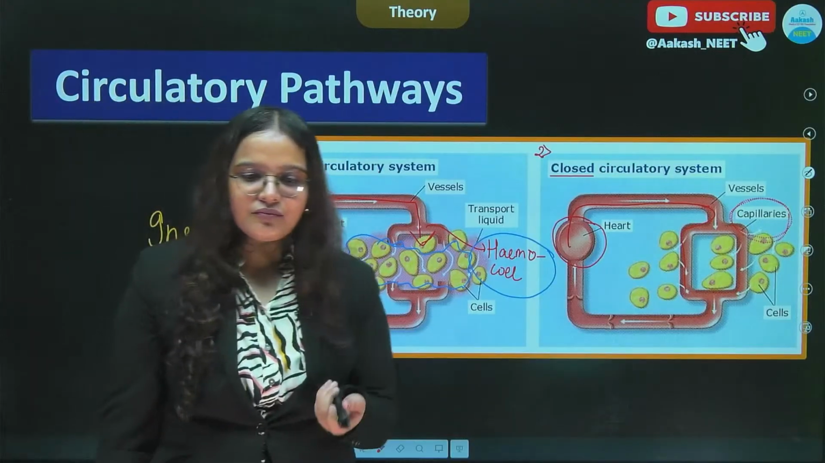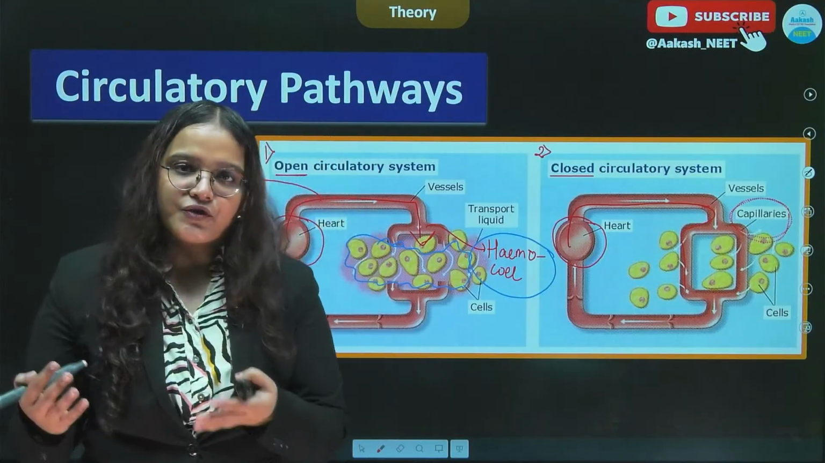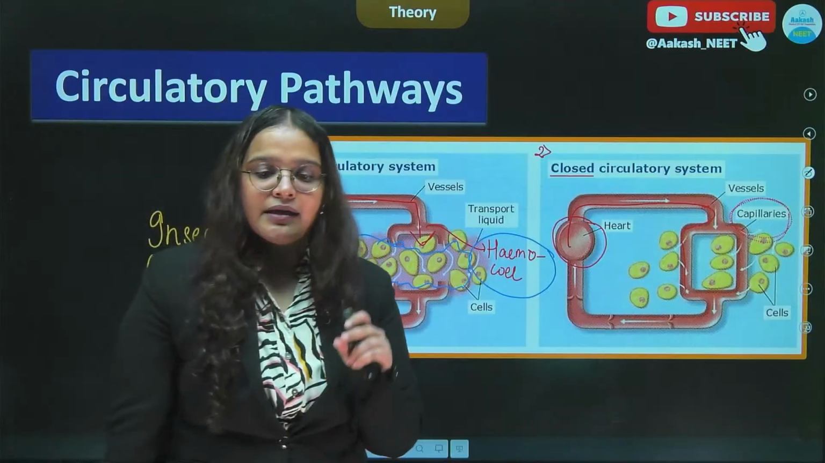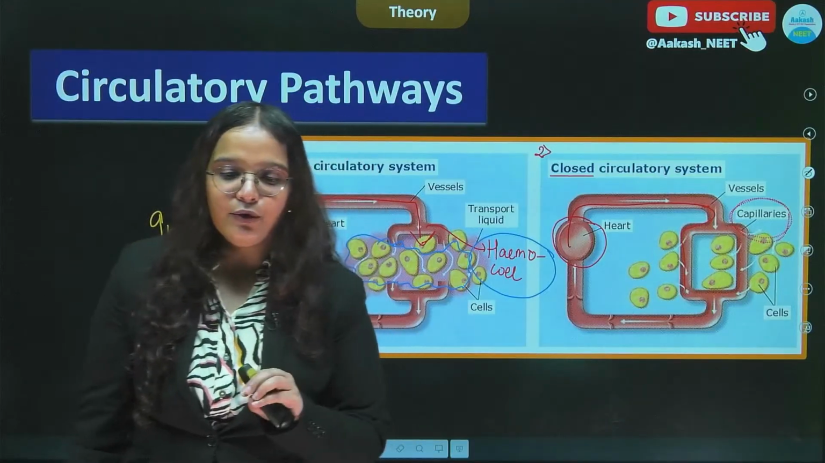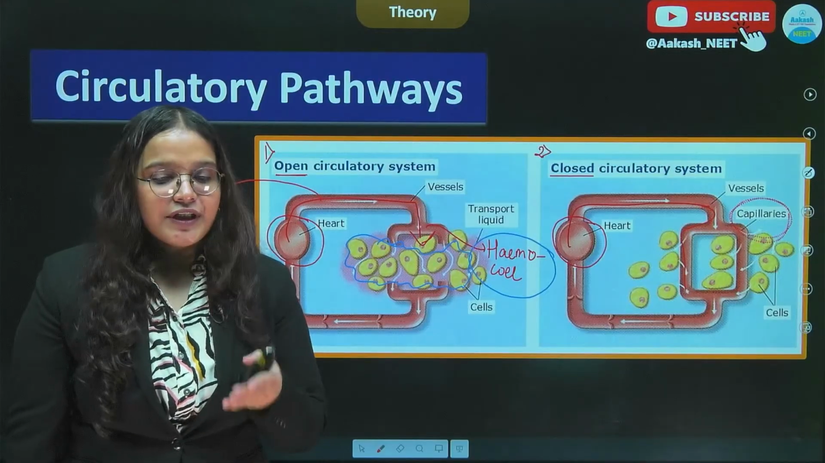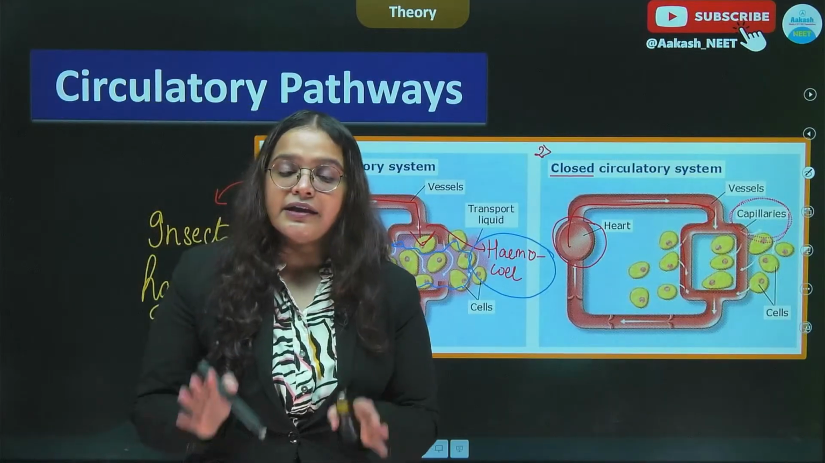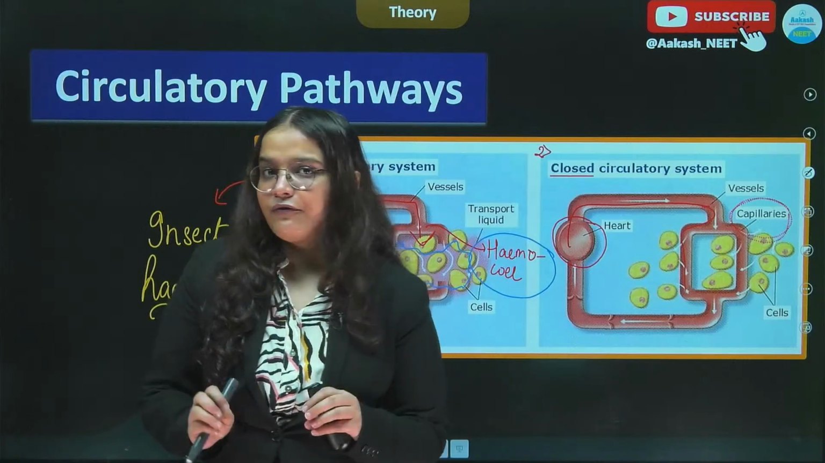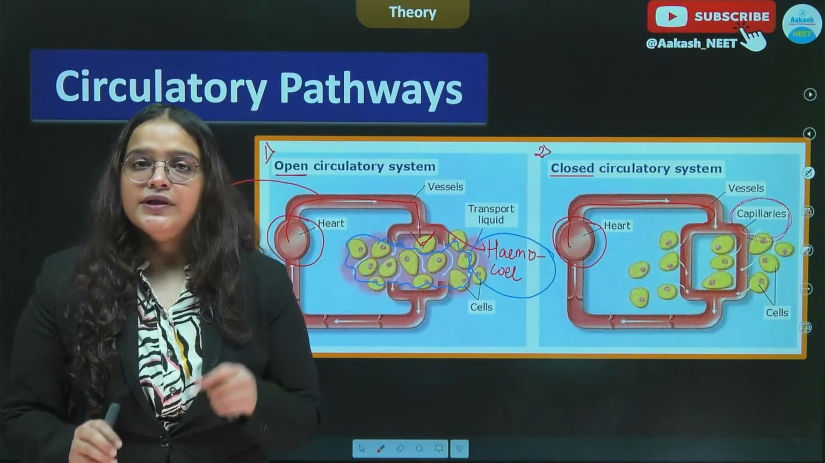All right. I can see one of the students has asked, is blood the main circulating fluid in the body of complex animals like humans? So yes, the answer is that blood is the main circulating fluid in complex animals like humans.